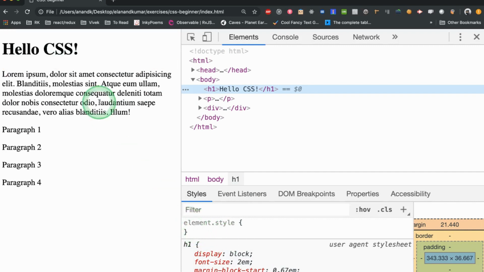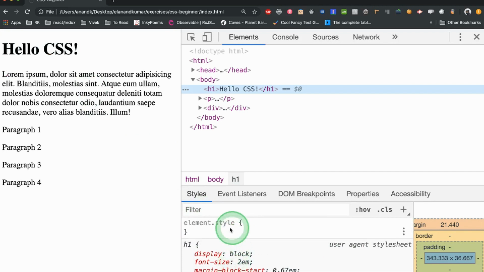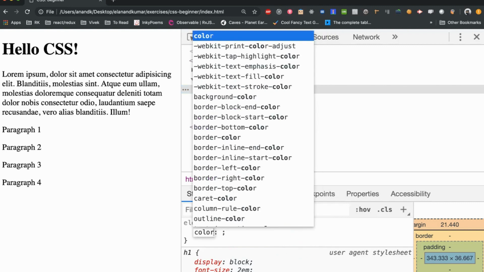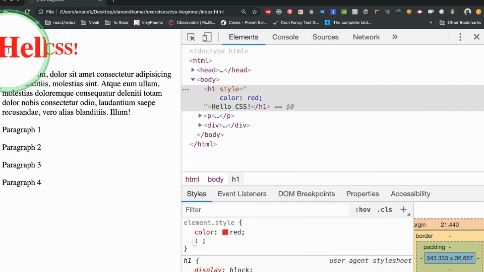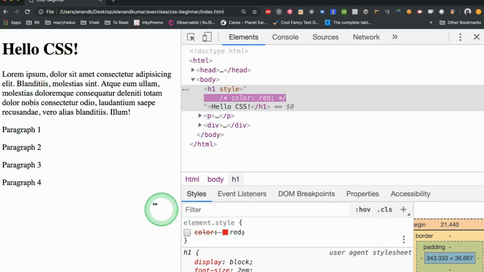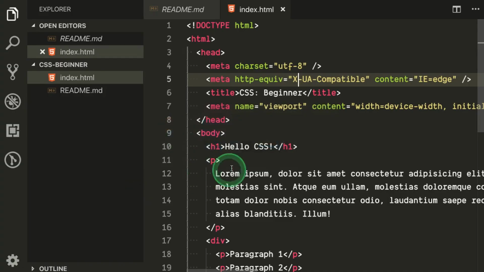Okay, so currently if you see, there is the user agent style sheet, which is of course the browser style sheet. Okay, but there is nothing that we have defined, so we can, for example, define here color red, and you can see the color is getting changed to this. So that is how you can change the style of an element.